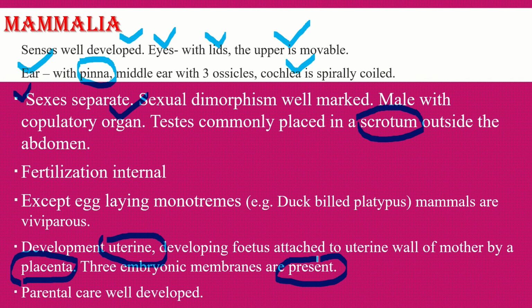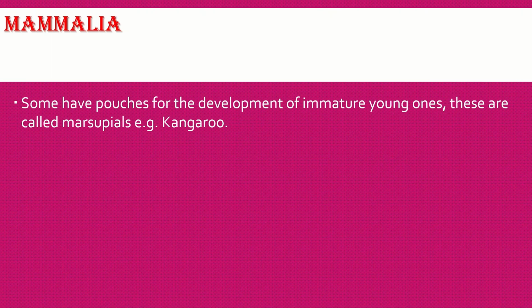Mammary glands are well developed in mammals. Some organisms have pouches for the development of immature young ones. These are called marsupials, like kangaroo, having pouches useful for development of immature young ones.